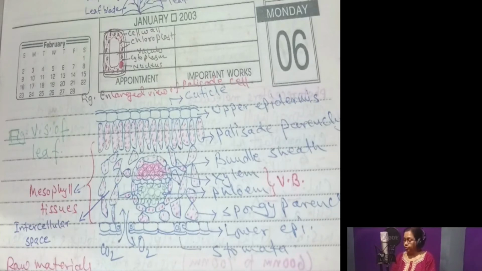And if we go through the internal transverse section of a leaf, we find that between the upper and lower epidermis there are various intercellular spaces inside the leaf, which provide easy diffusion of gases so that every cell can get carbon dioxide, and water is also provided so that photosynthesis can be performed in a very nice way.